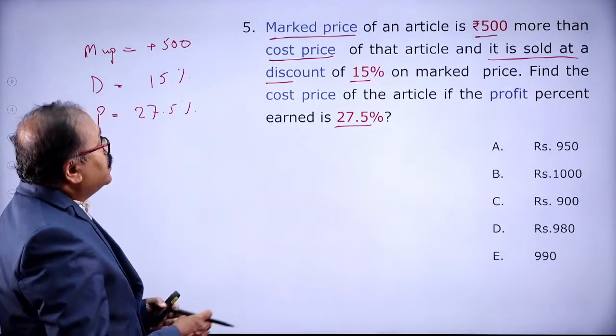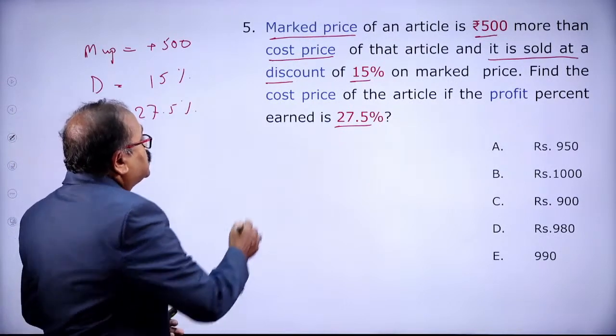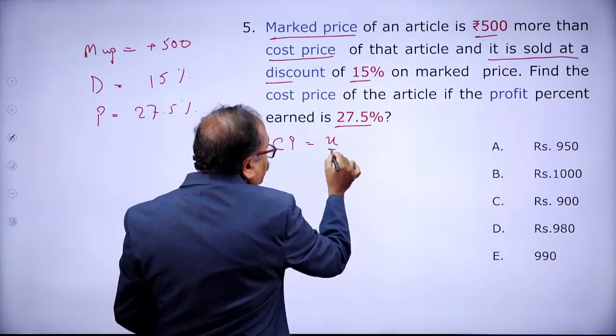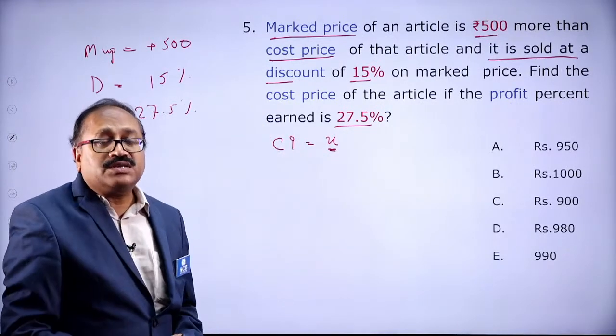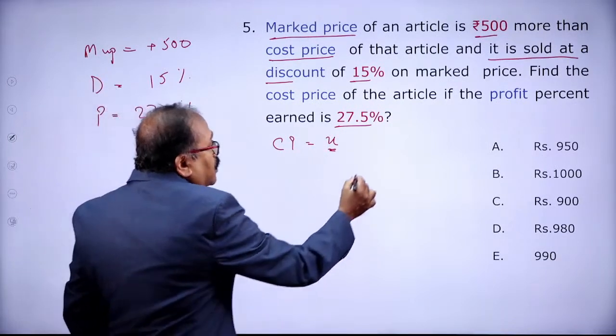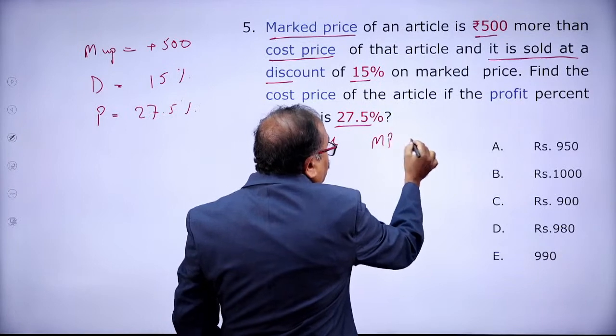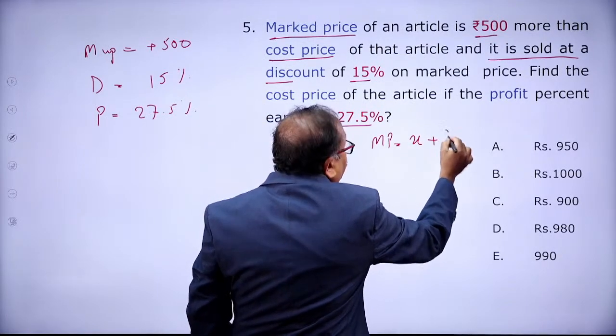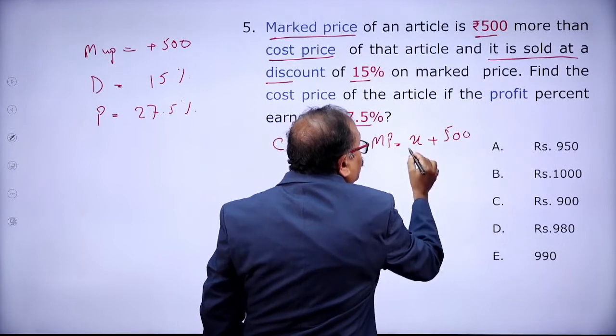Okay, now let's answer it. Let's assume that my CP is X rupees. I need to find out what X is. What I know is that the mark price will be the CP, X rupees, plus 500. This is what your mark price is.